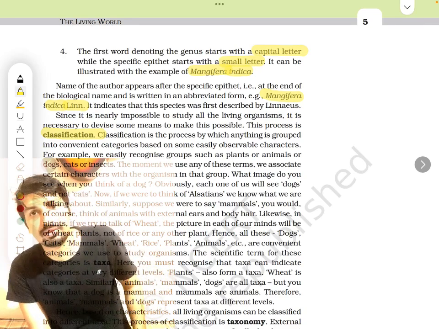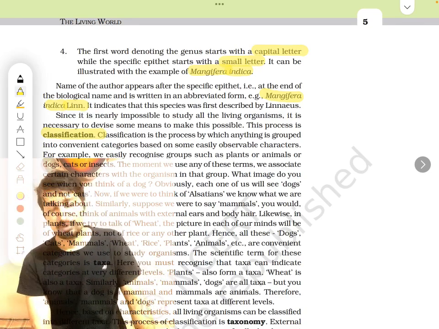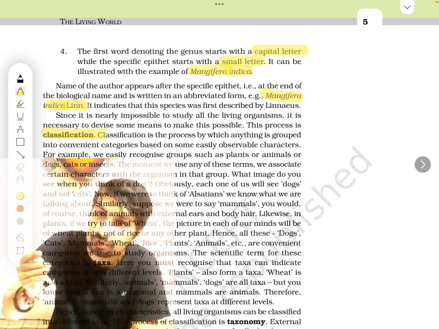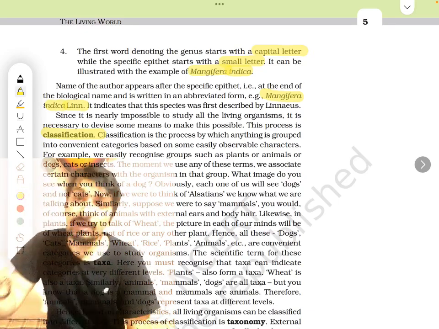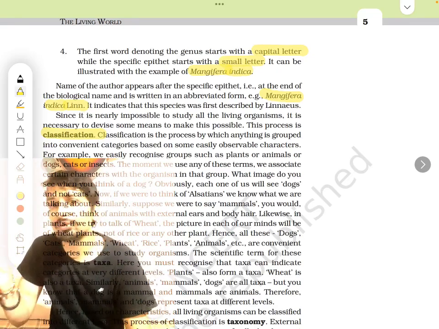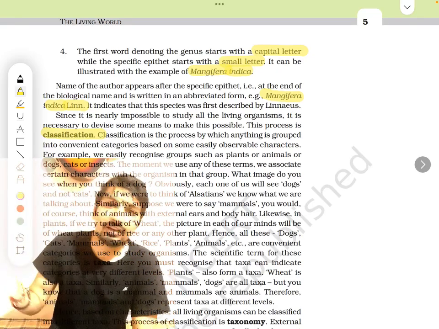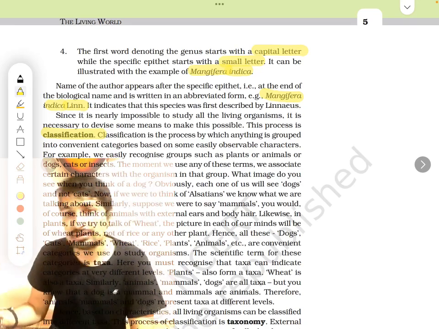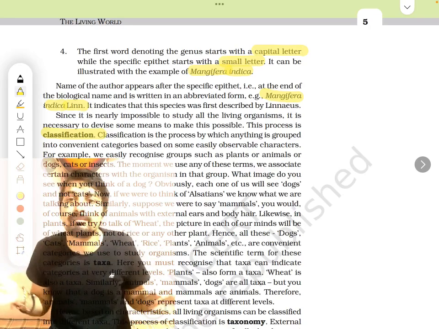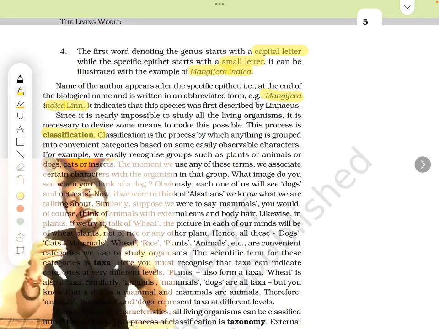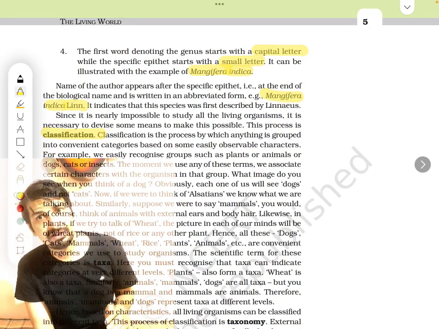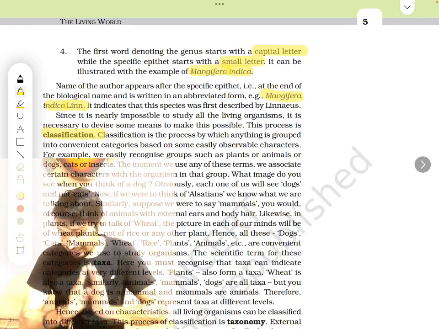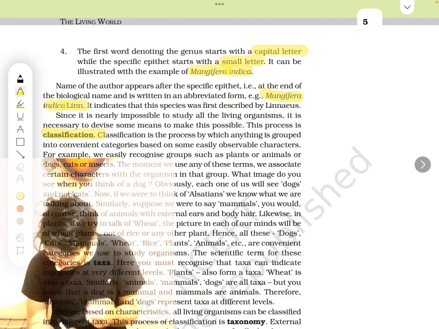Classification means I am dividing them into different groups. First classification, for example, is primary school, then you have middle school, then high school. Then in primary you have classes 1, 2, 3, 4, 5, 6 is middle I think, and 8, 9, 10 is high school. So that way you are dividing them, correct? If you go into the class, then you have sections A, B, C. So the entire process is known as classification. Same way here, any organism, you are classifying into different categories.